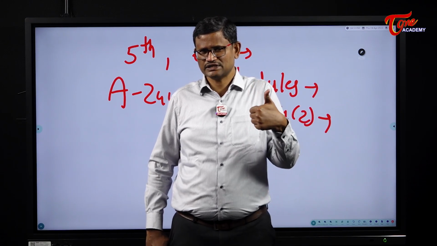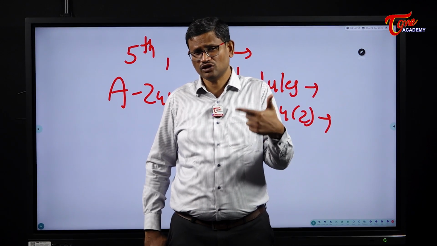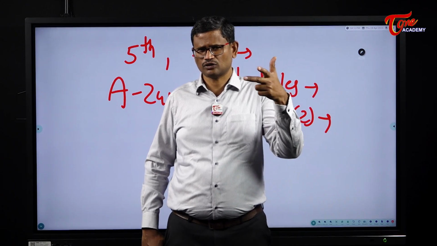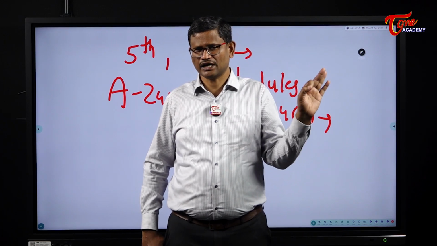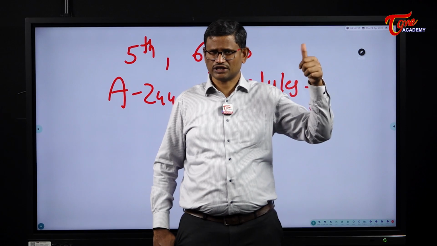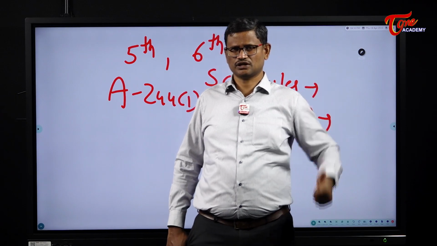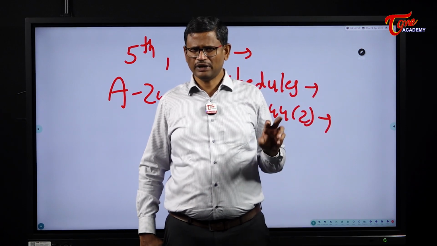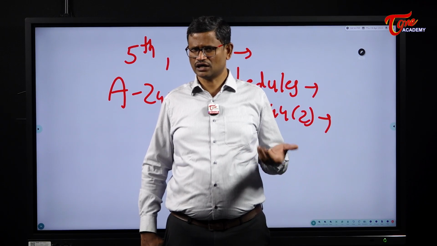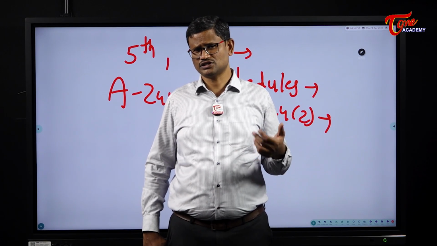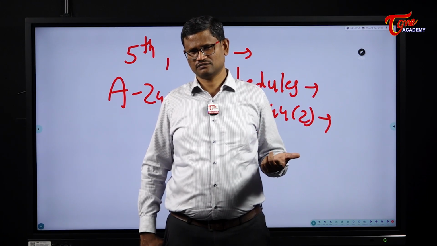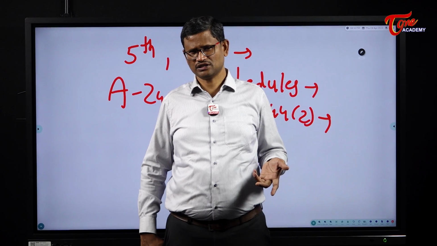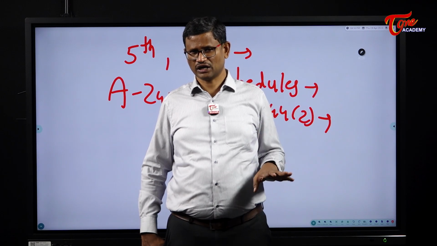So the 6th schedule basically deals with the tribals in Northeast India in 4 states, Assam, Meghalaya, Tripura and Mizoram, where the administration is carried on by autonomous district councils and autonomous regional councils. Then if you take mainland India, in states like Andhra Pradesh, Telangana, Jharkhand, Odisha, Madhya Pradesh, Rajasthan, Chhattisgarh, Himachal Pradesh, Gujarat, Maharashtra.